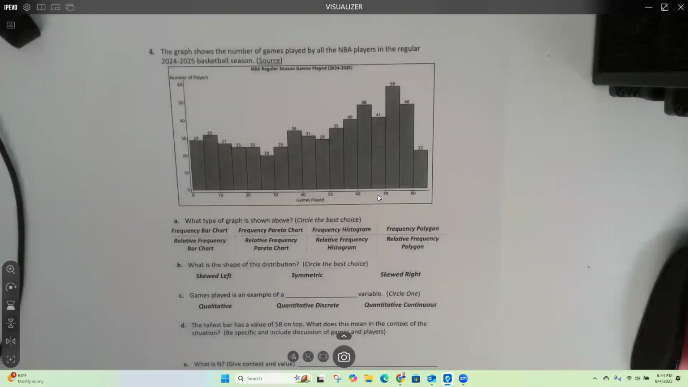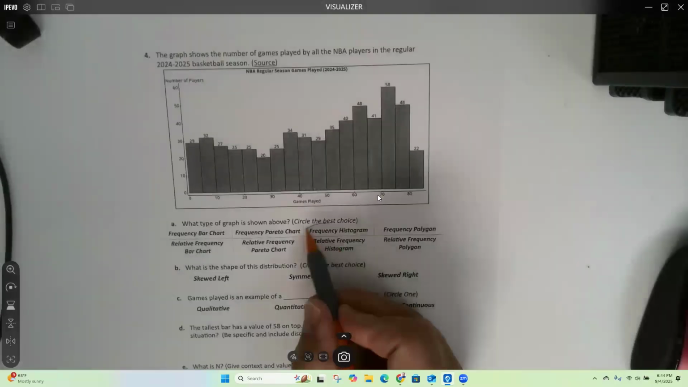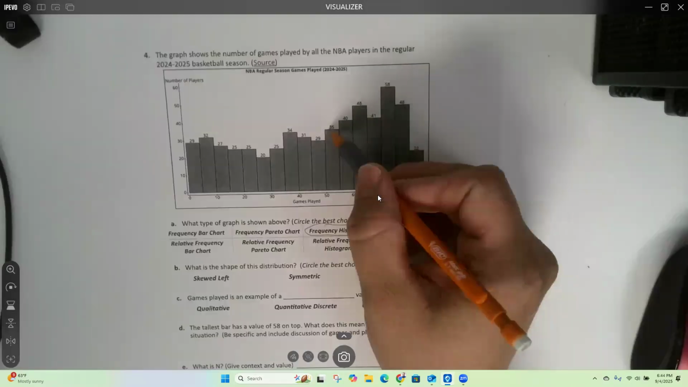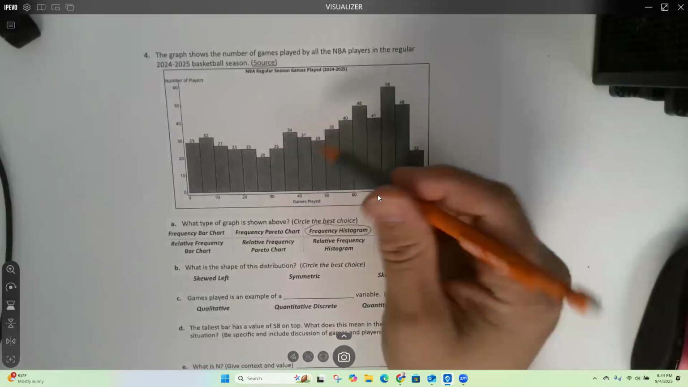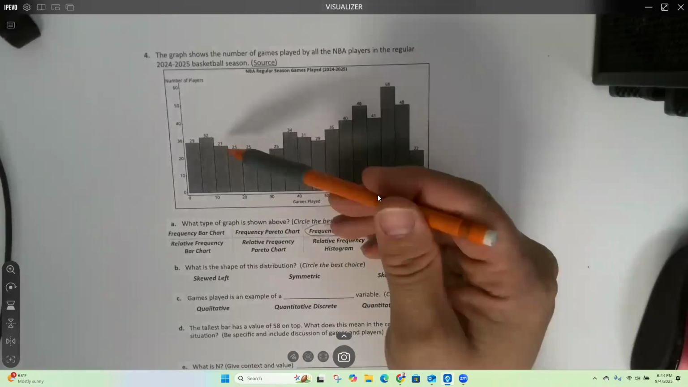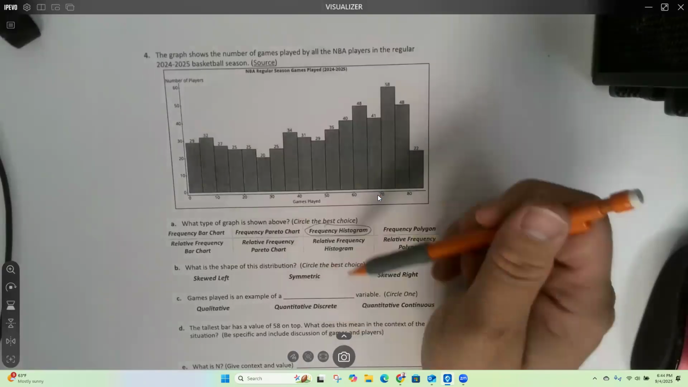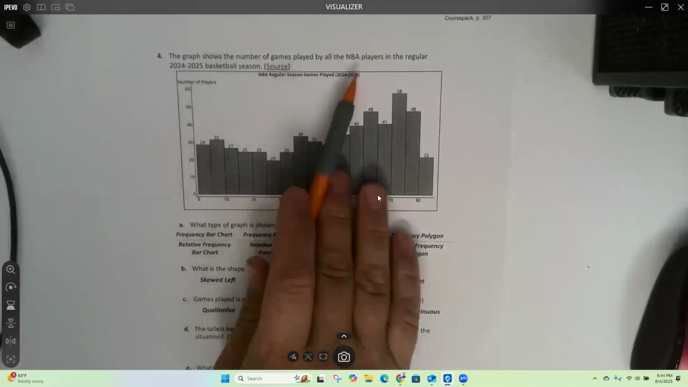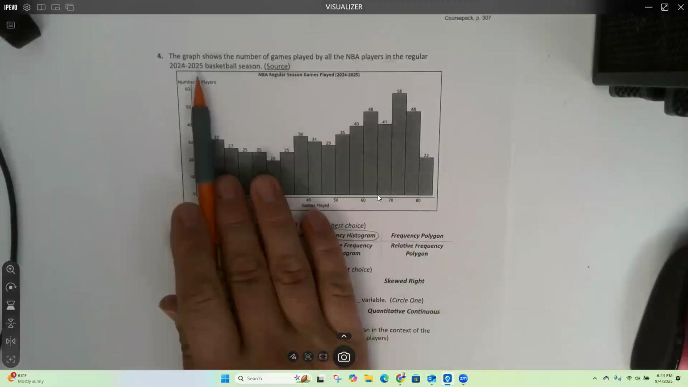And what about this one? What type of graph is this? A frequency histogram. Frequency histogram, right? And it's frequency because these bars are measuring whole numbers as opposed to decimals, right? Like if I had percents or if I had decimals, it would be a relative frequency. So this graph shows the number of games played by all NBA players in the regular season, okay?